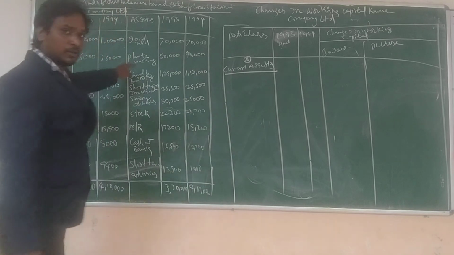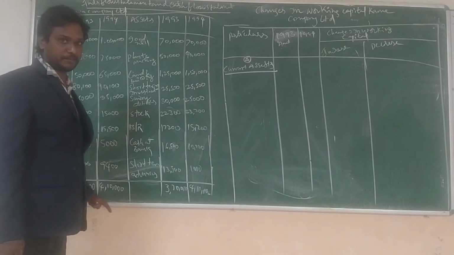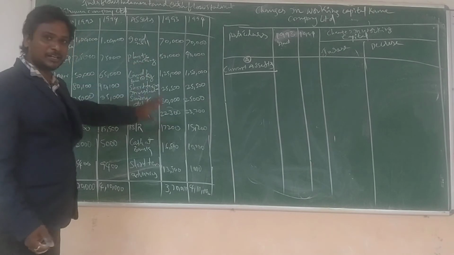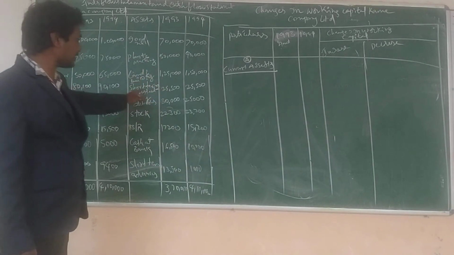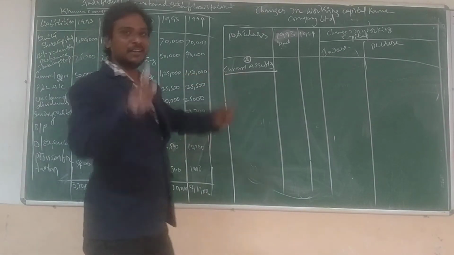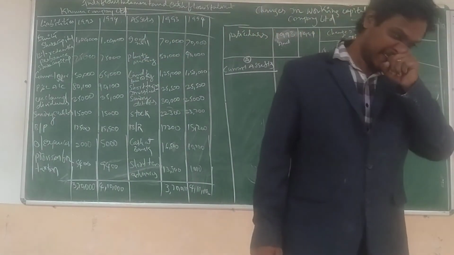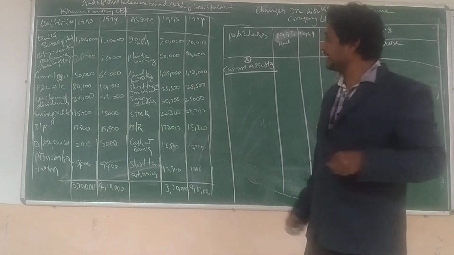Now check only current assets. In the assets we have fixed assets and current assets, but we need only current assets transactions. So what are the current assets?